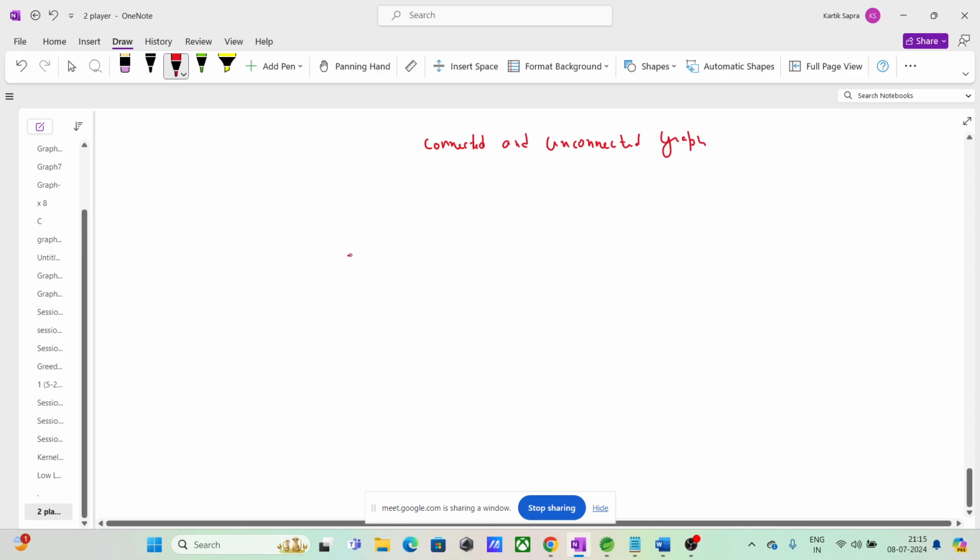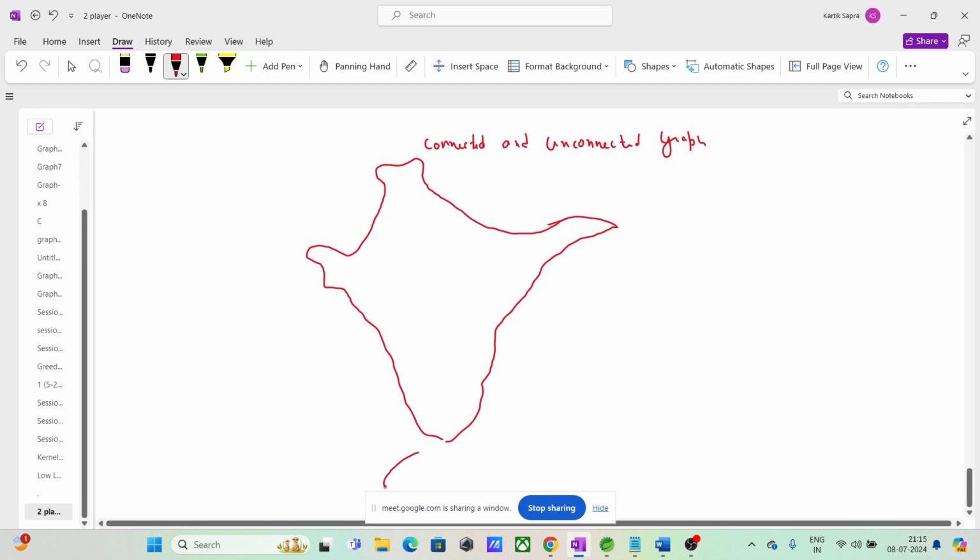Here we have India. Pardon my drawing, please. Okay. Here we have India, and here we have Sri Lanka, right? But here we have no road connectivity between, right?